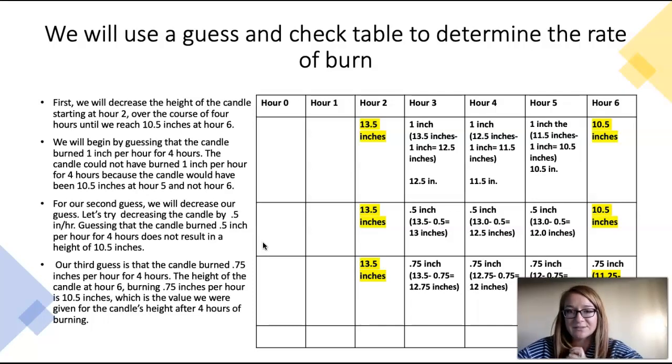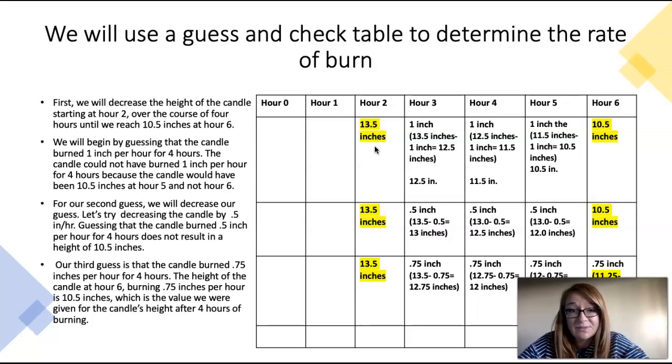First, we're going to start in hour 2. In hour 2, we are told that the candle is 13.5 inches tall. First, we will decrease the height of the candle starting at hour 2 over the course of 4 hours until we reach 10.5 inches at hour 6.